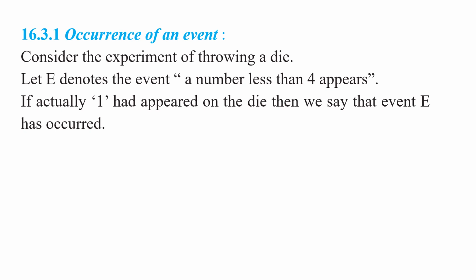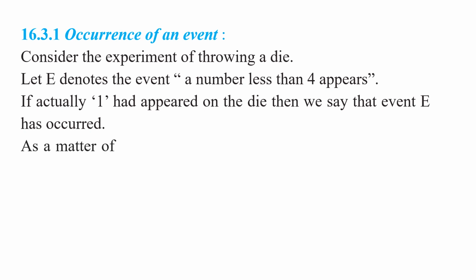Event E has occurred. If the die shows 3, what will you say? The event E has occurred. Yes or no, my children? Suppose the die shows 4, what will you say? Yes, the event E has not occurred. If the die shows 5 up, what will you say? The event E has not occurred. Understood these points, my children?